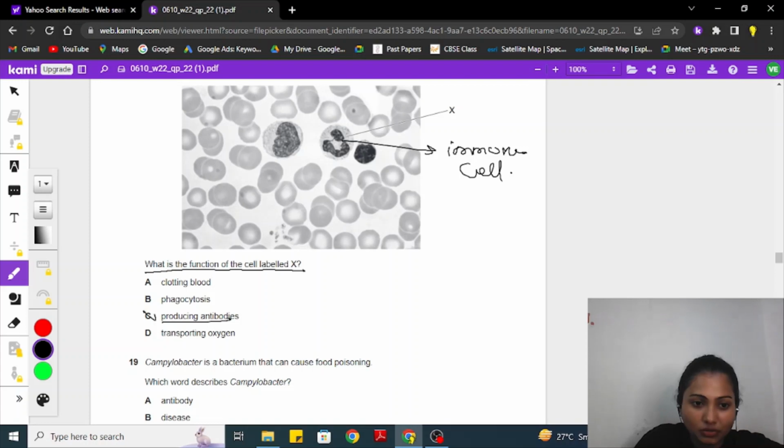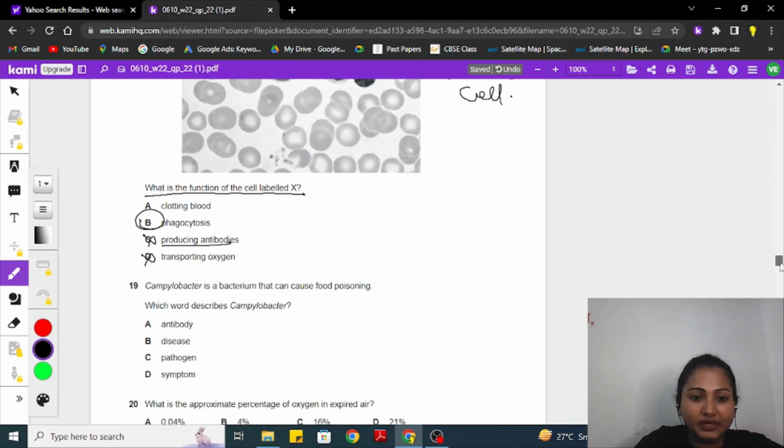Antibody production? No, they're not producing antibody. Transporting oxygen? No. They are not red blood cells, definitely. These are the red blood cells, the biconcave shape. They are undergoing phagocytosis. They are eating up the cell. Their immune systems are undergoing phagocytosis. Option number B, killing them.